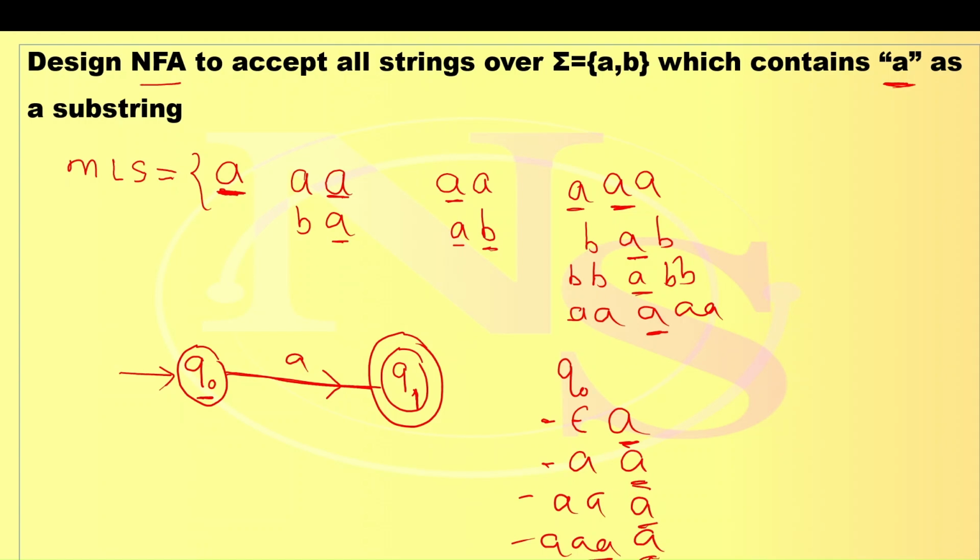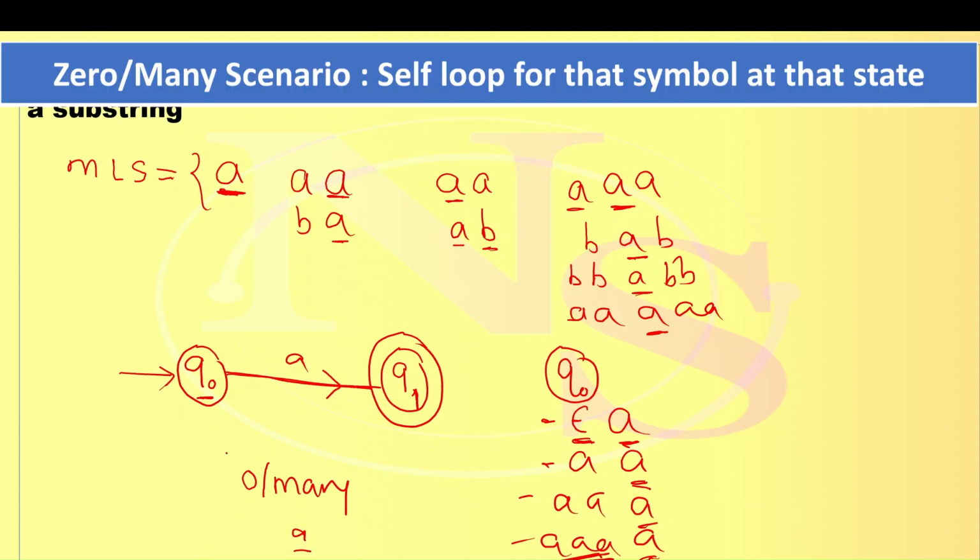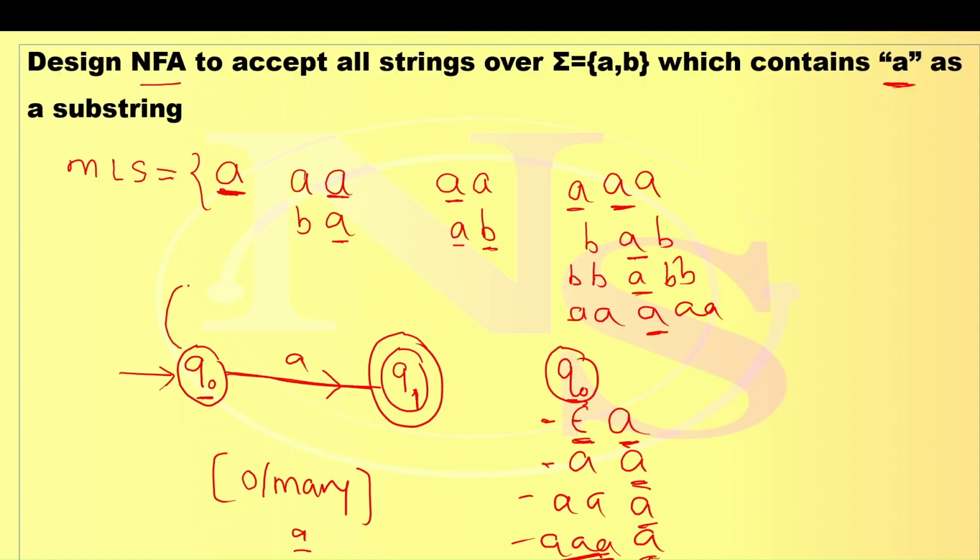Before that any number of A's are allowed, zero or many. So the scenario is zero or many. At Q0 we may have zero or many A's, and as we know, if there is a scenario of zero or many at a state, we need to give the self loop. This was covered in the last videos.